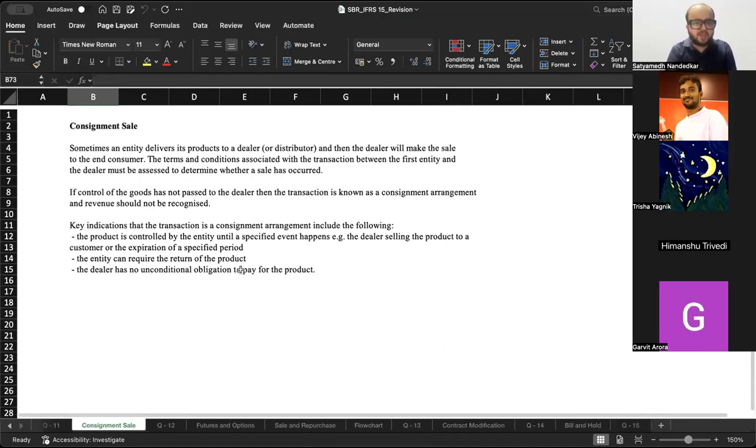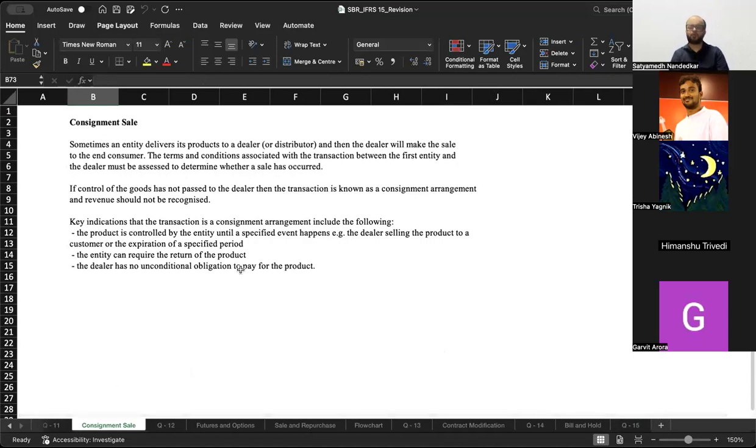Now a consignment sale is a special situation where, say, I am the maker of crockery. Crockery is expensive. Now I don't have so many retail outlets in the country. So there are different home centers and different retail outlets owned by different people. So what I do is I send them this package of cups, package of crockery to them.